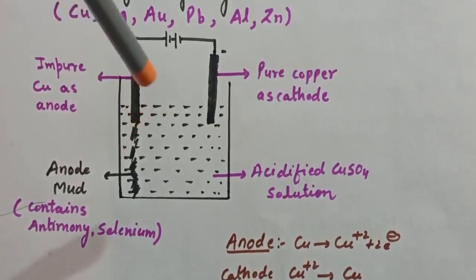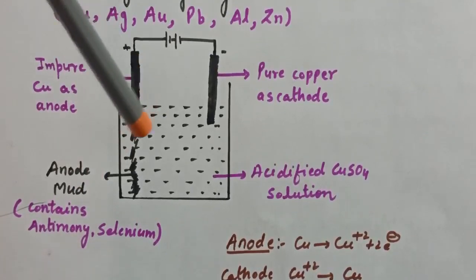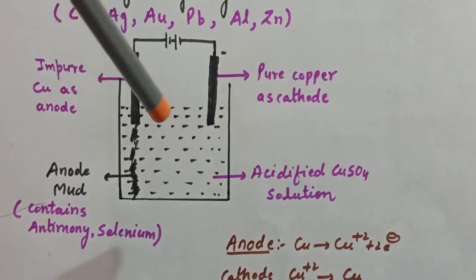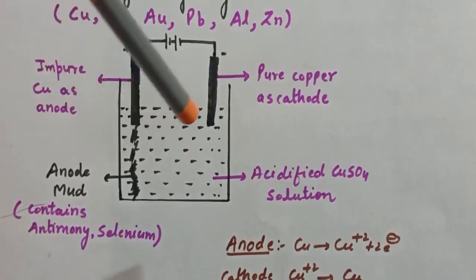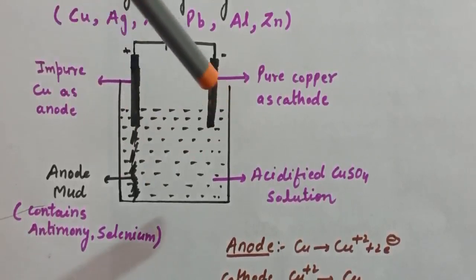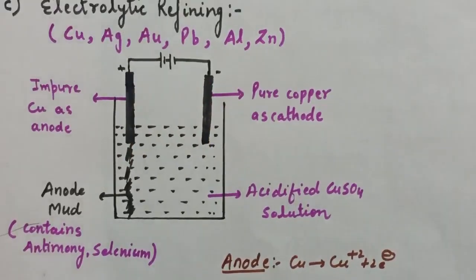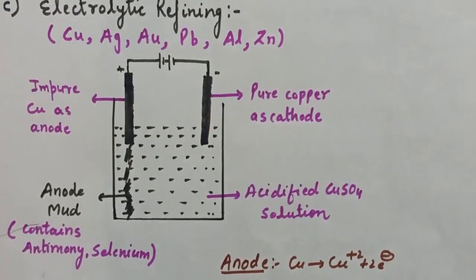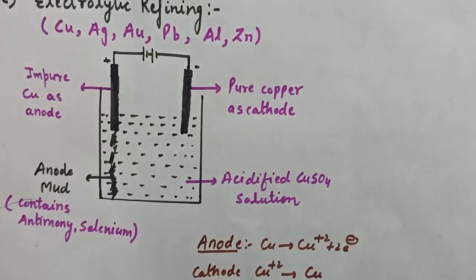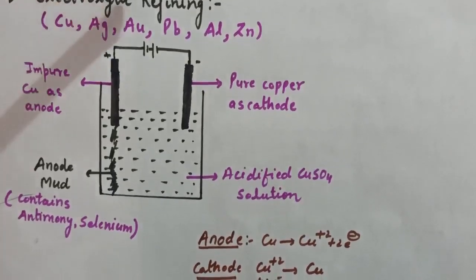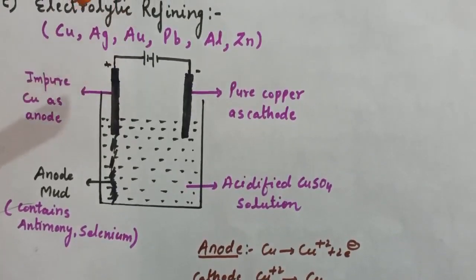And one more thing, the ions which are more electropositive will remain in the solution, whereas the pure copper will deposit at cathode. Now in this way we can purify our impure metal by electrolytic refining. Next method is zone refining.